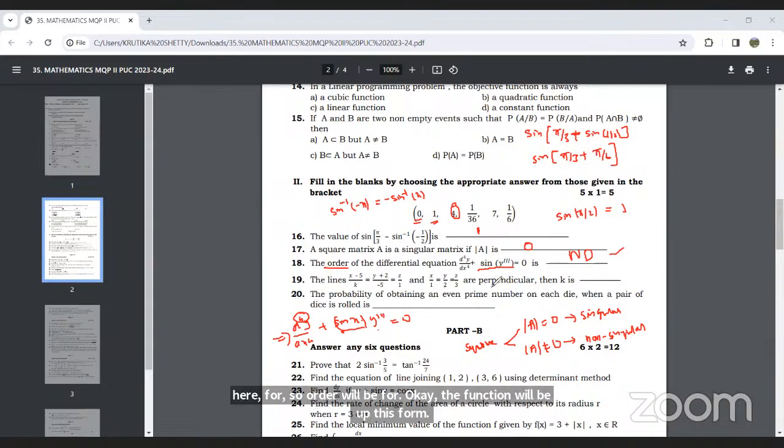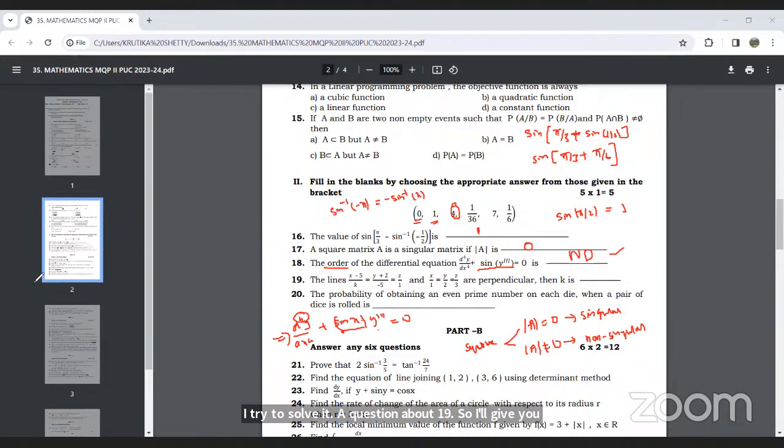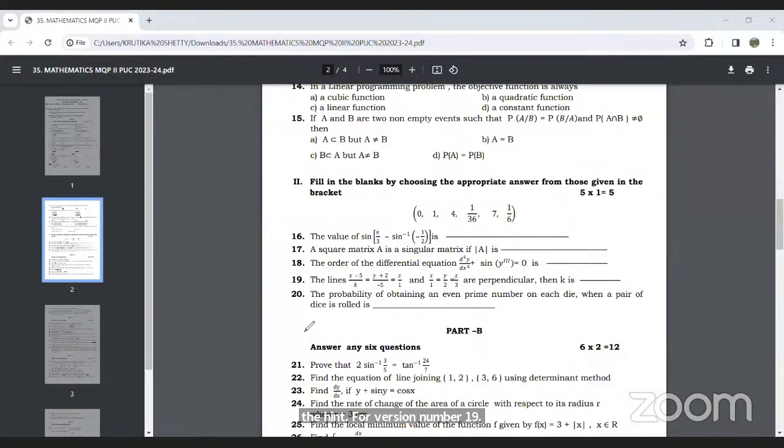Next, question number 19. I'll give you 2 minutes to try to solve it. So I'll give you a hint for question number 19. The two lines are perpendicular, so l1 into l2 plus m1 into m2 plus n1 into n2 is equal to 0.